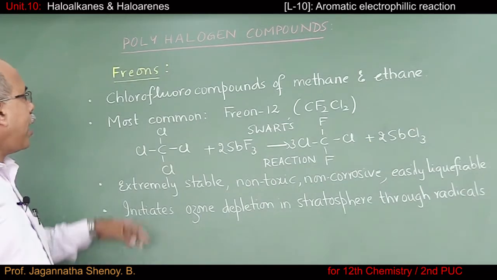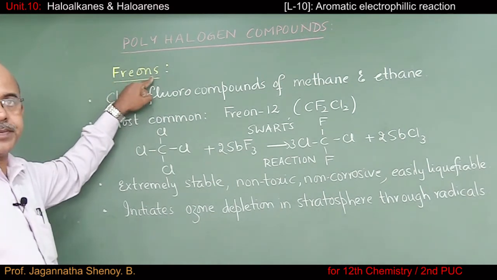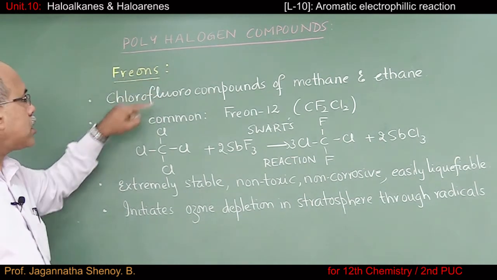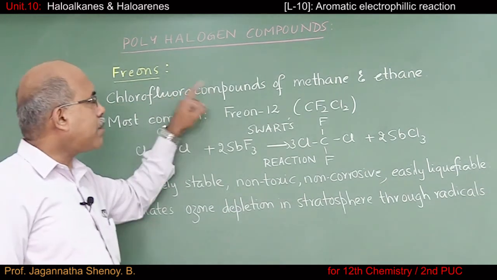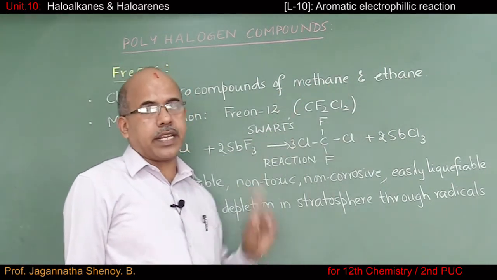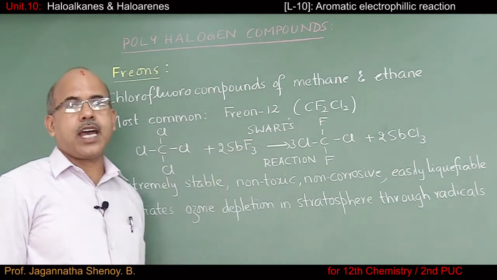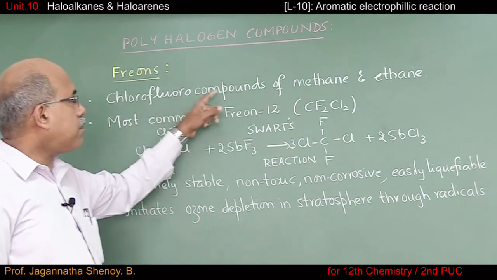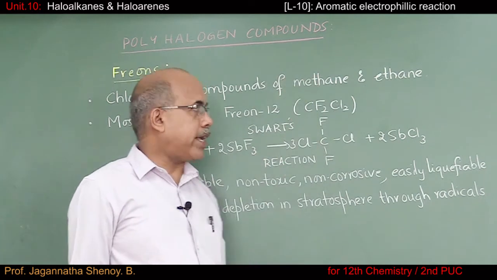The next polyhalogen compounds we are going to consider are freons. First, what are freons? Freons are nothing but chlorofluorocarbon compounds of methane and ethane. In other words, you will have a carbon, along with that we have chlorine and fluorine, and these compounds are derived either from methane or from ethane.